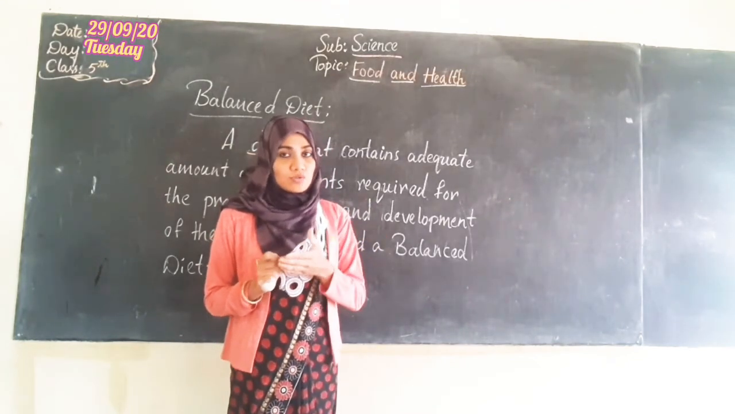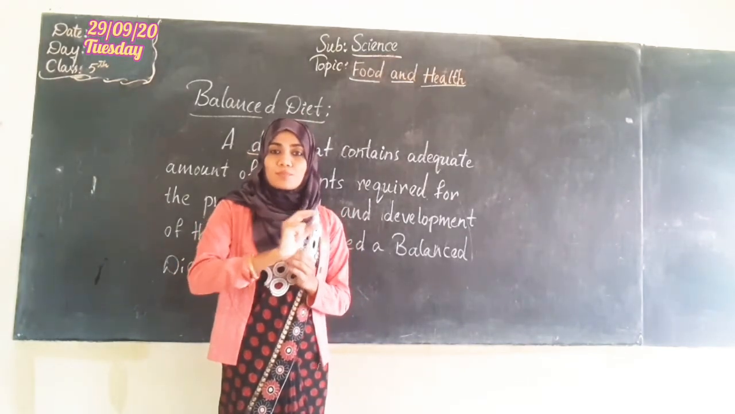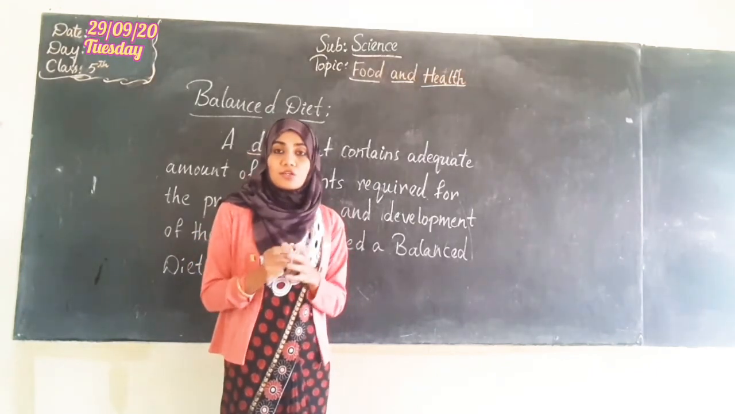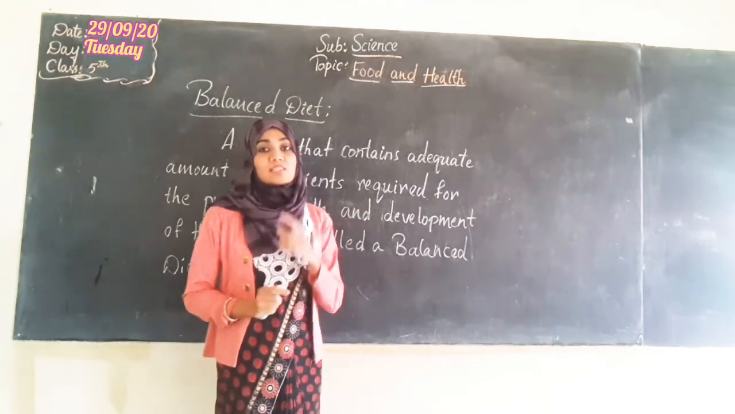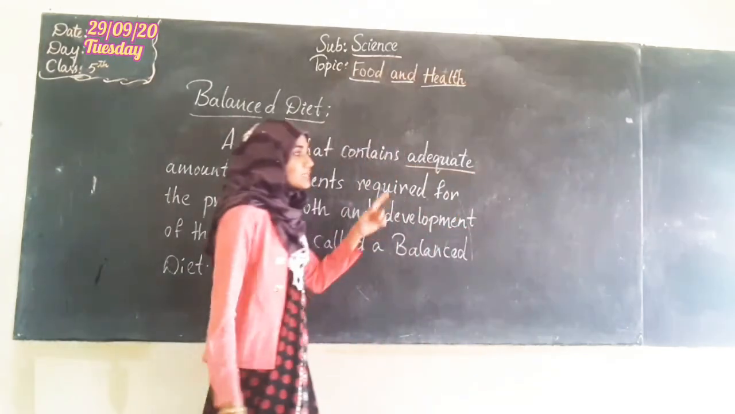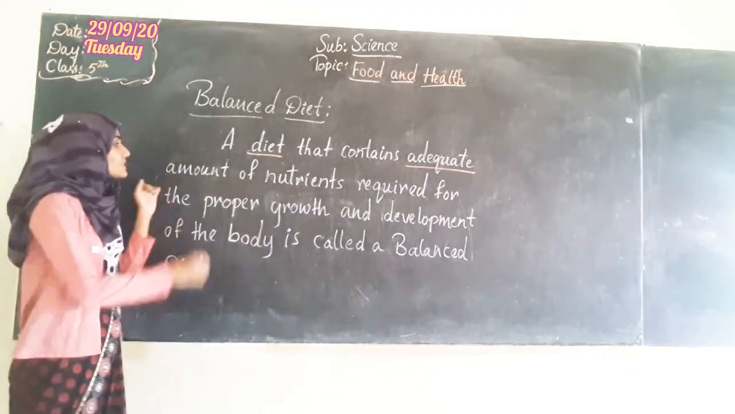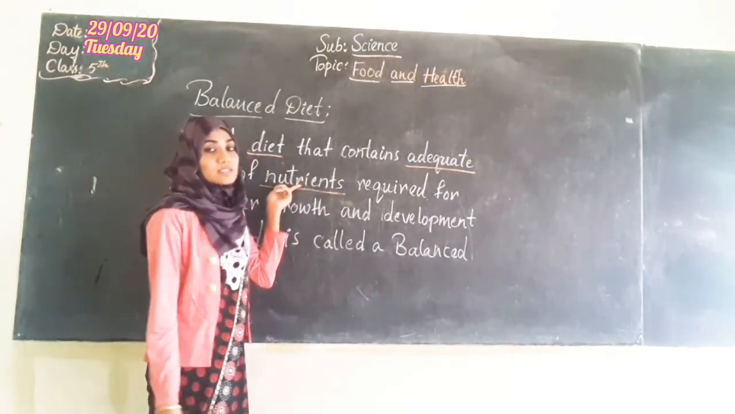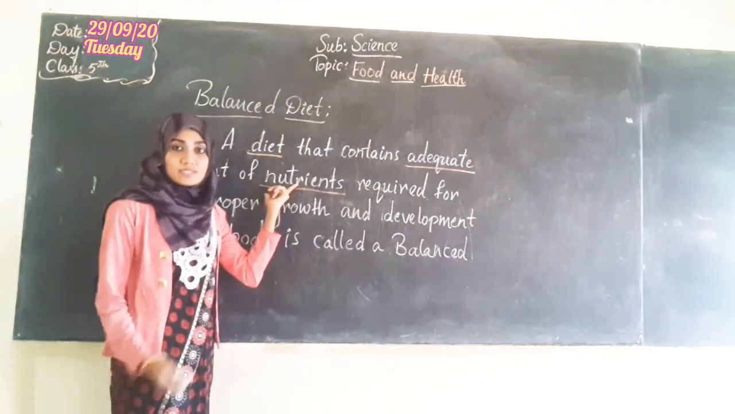That we have discussed in the nutrients. So if our food contains all the types of nutrients in proper proportion, not too much and not too little, medium, okay? Our food contains all the nutrients along with the roughage and water, then that food will be considered as balanced diet. So a diet that contains adequate amount means proper amount of nutrients. So what are all the nutrients? Carbohydrates, proteins, lipids, fats, water, minerals, vitamins. These are all the nutrients that we have discussed in the last class.